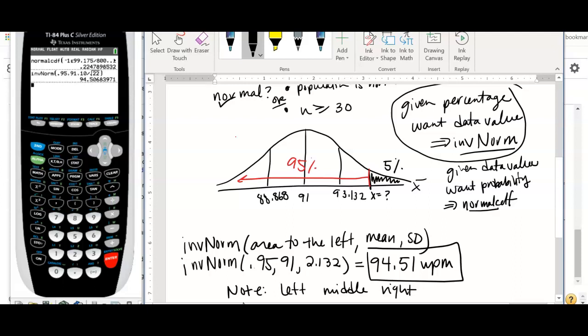If you had this 0.95, you would say left, okay? And you have your left at the end. Because you can choose right on this one, you could have put 0.05, but you have to make sure that you choose right at the end. Not everybody has it on the calculator. I don't have it on my emulator or on my other handheld calculator, but I know that some students have this extra option of left, middle, and right. Okay?